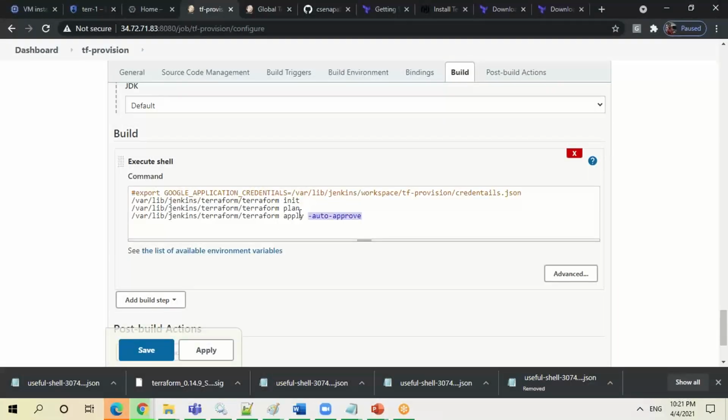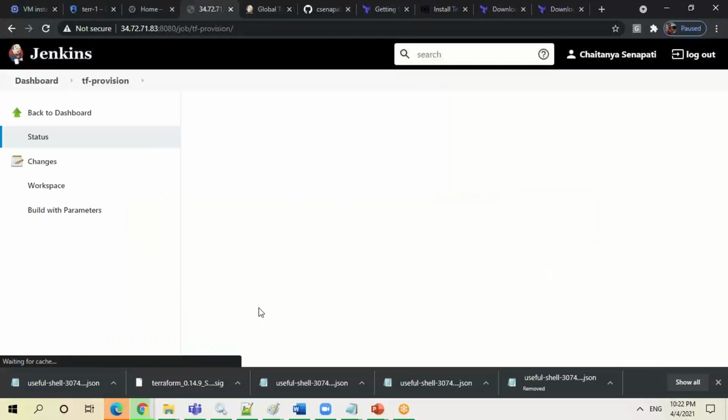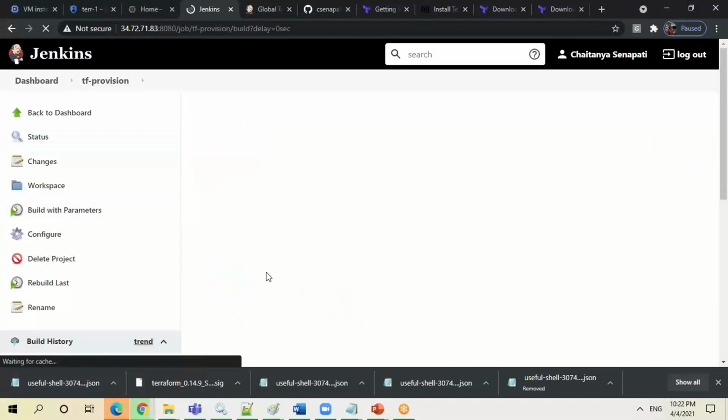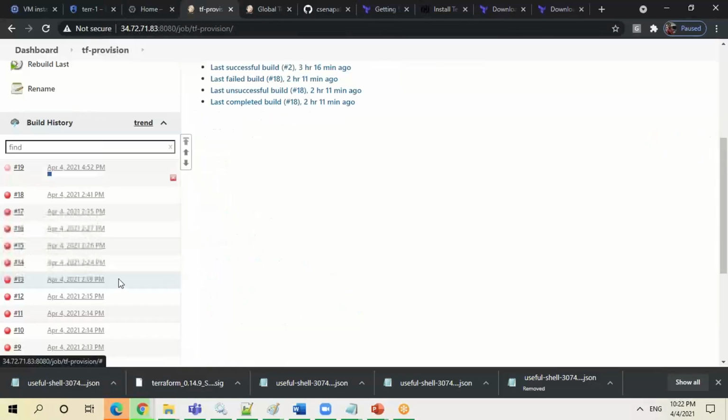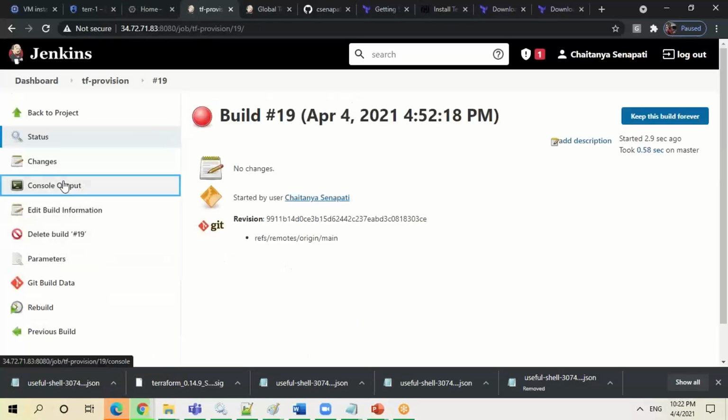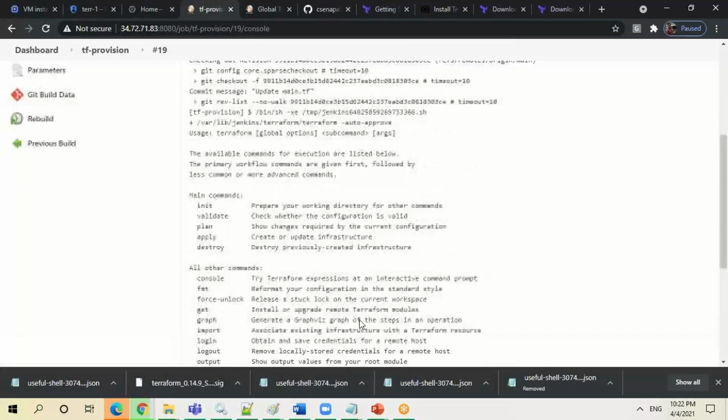In this case, here I'll just pass something called command. I'm not sure whether this auto approve is going to work there or not. You can just do it also, no need to have multi, so directly you can run it. When you build with parameter, let's assume I'm going to give apply, auto approve. It will take that value and try to execute it. It is failing, I know.